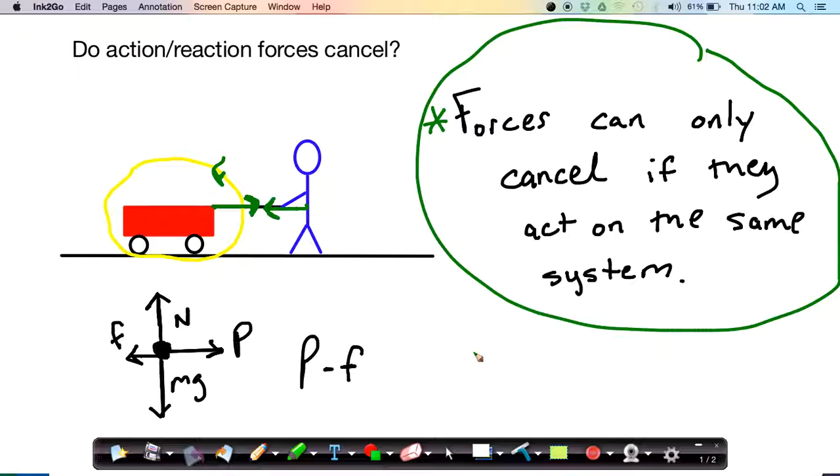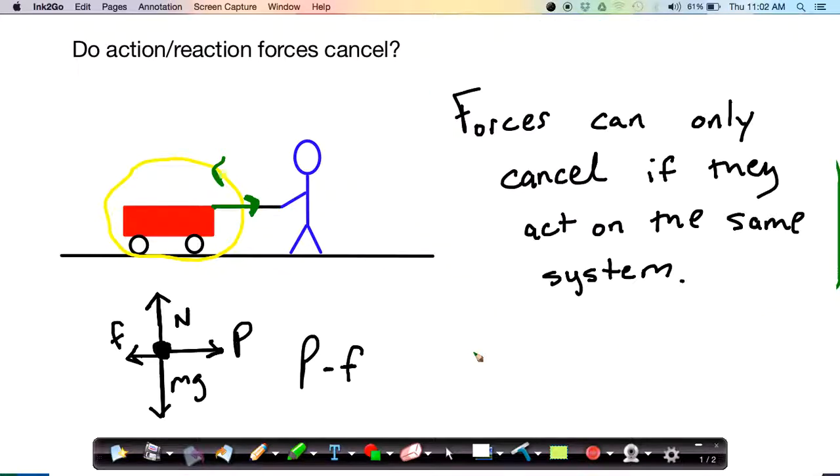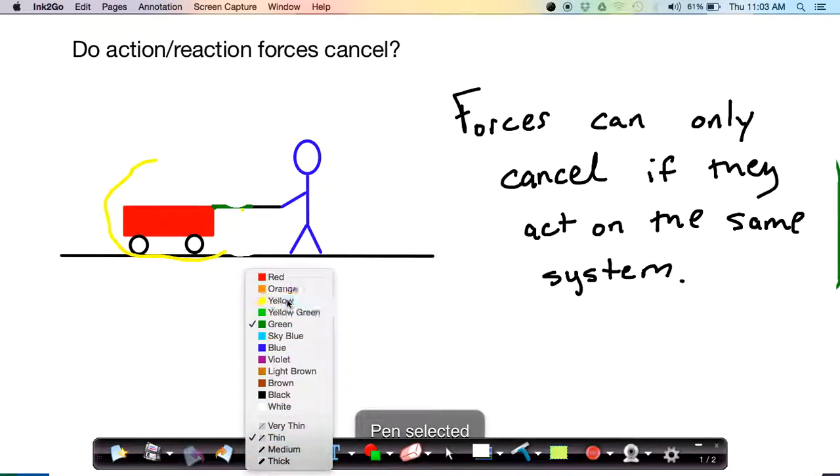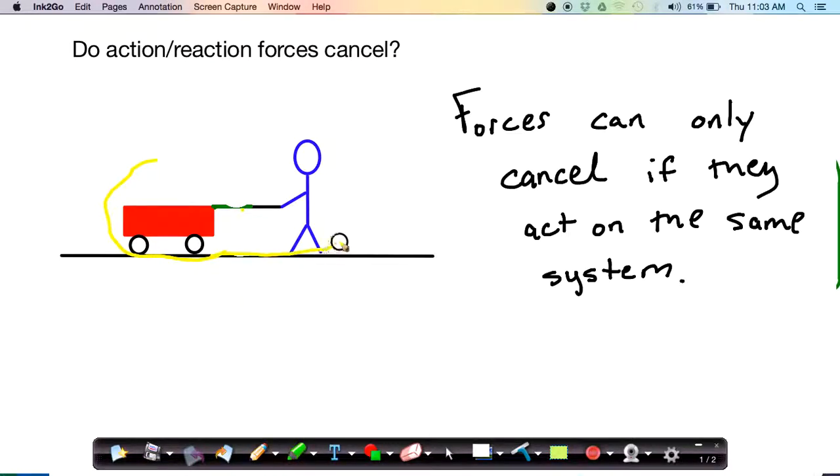So let's consider a different system. Oh, I can only go so far back. That's okay. We'll have to do a little bit of erasing here. So now, instead of just looking at the system of the wagon, I want to look at the combined wagon-person system. So I'm going to make my system a little bit bigger here. And now I'm looking at this combined system of the person pulling the wagon and the wagon.